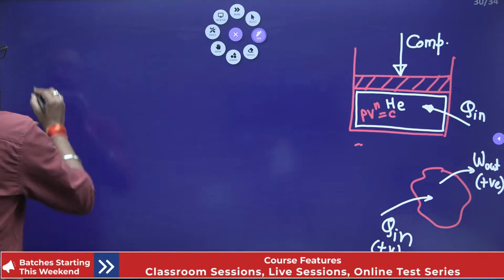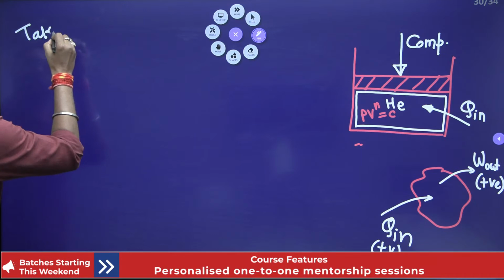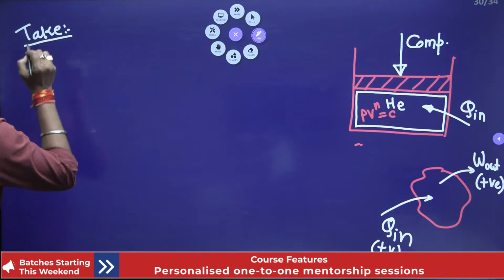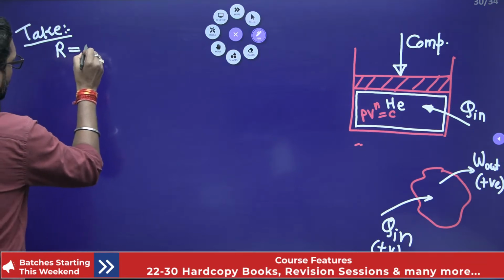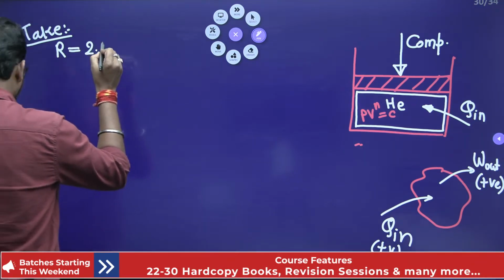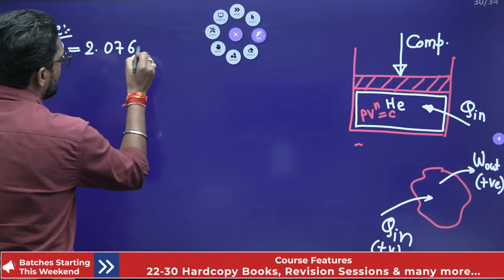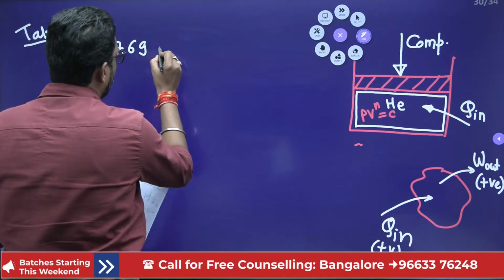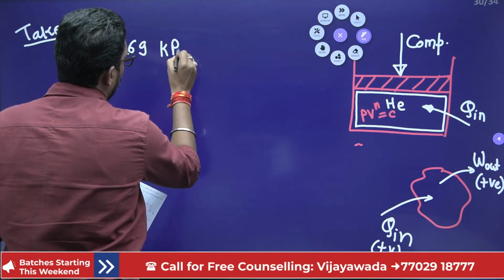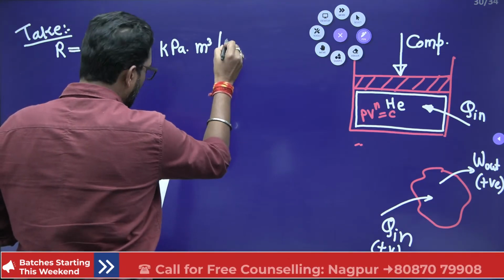What properties are given in the question? The R value is given. The gas constant is given: 2.0769 kilopascal meter cube per kg Kelvin.